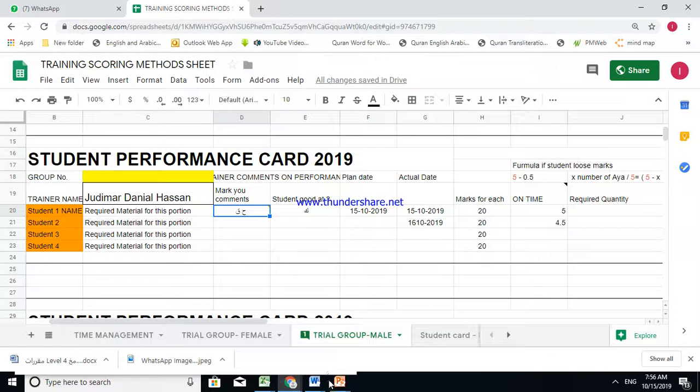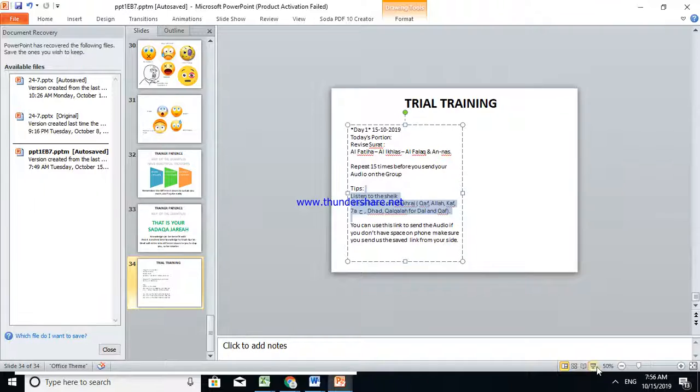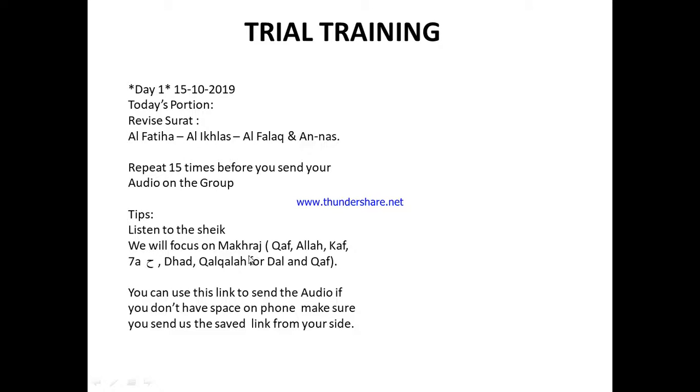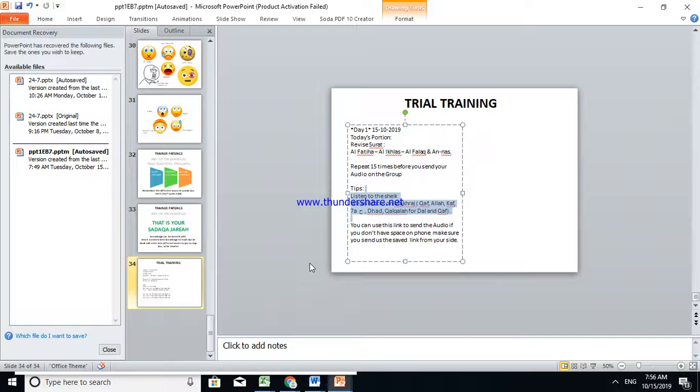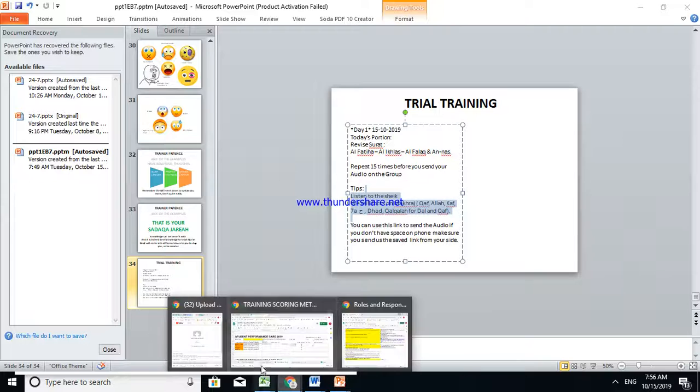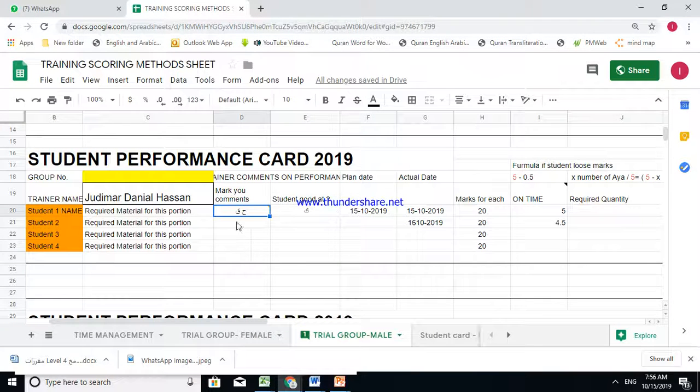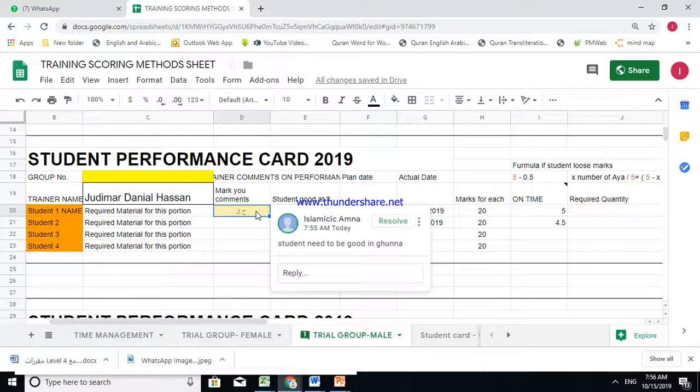How to be fair? You go according to the quantity that we specified. Only on these will the student be judged. Don't go outside of that. If you have comments outside of that, then write them in the comments, not as a mark for the student to lose here. This is losing mark as per the required quantity.